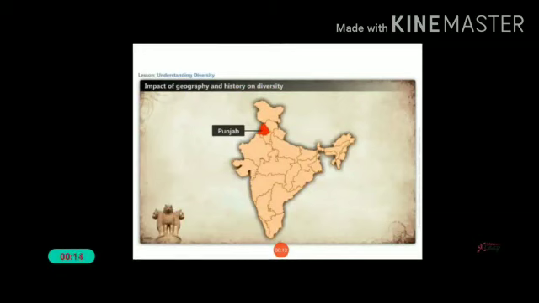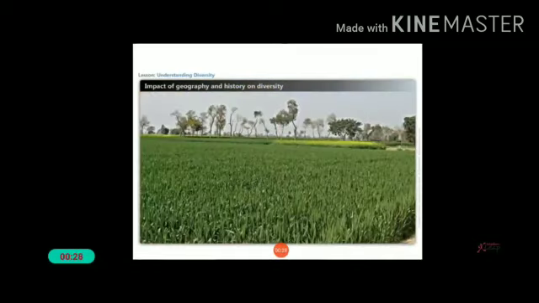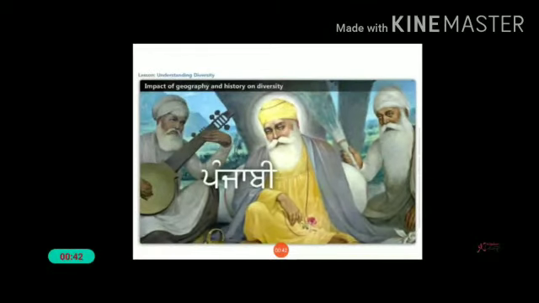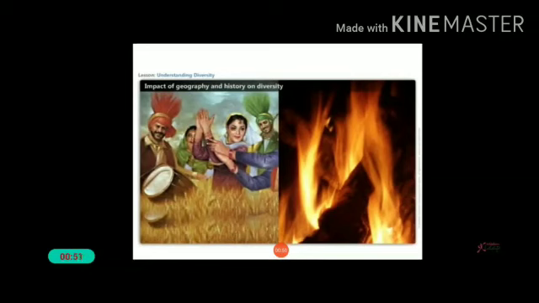First, Punjab. Punjab is located in the northern part of India. The land is very fertile and farming is the main occupation. A very large part of India's food grains come from this state. Wheat is the staple food of the state. A large population are followers of Sikhism and the native language is Punjabi. Lohri and Baisakhi are the important festivals in Punjab.